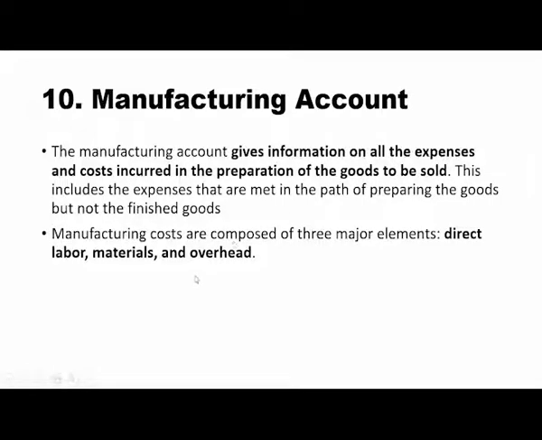These overheads are expenses that are incurred in the production of goods in the factory. Direct labor and materials are used at the beginning of your process of producing goods. If you know these three sections, now you can prepare your manufacturing account.